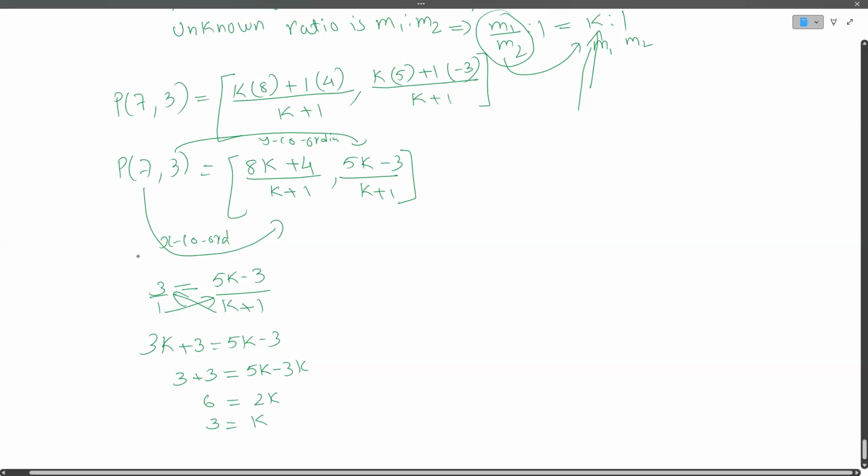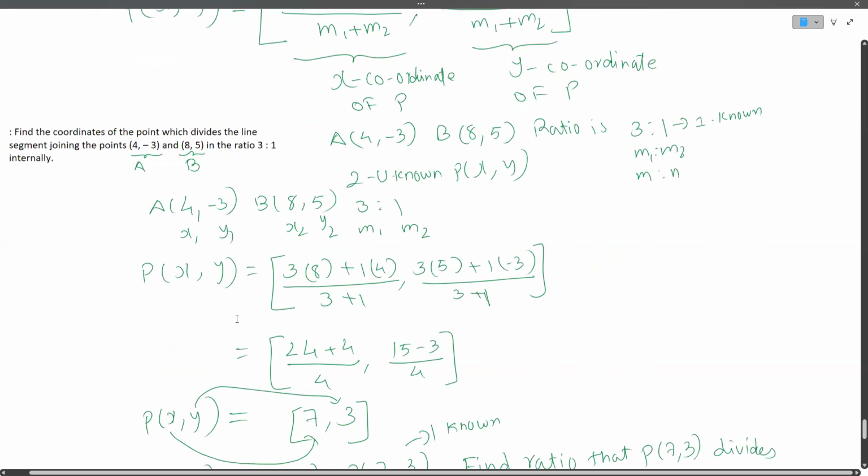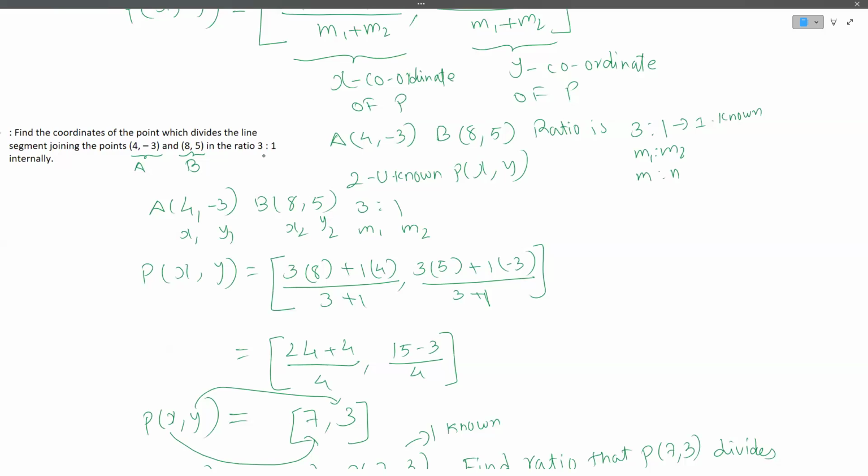3 is equal to k. The value of k is 3. So basically k is equal to 3. That implies 3 is to 1 is the ratio, and that was the ratio that we had in the initial question also, right? So this is going to be the basic case of this whole exercise 3.